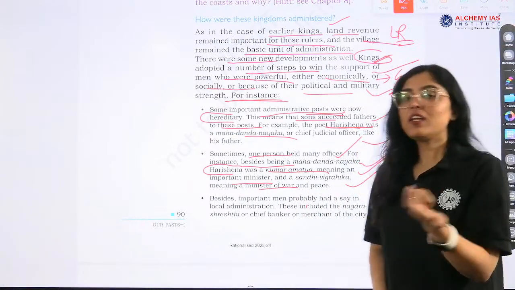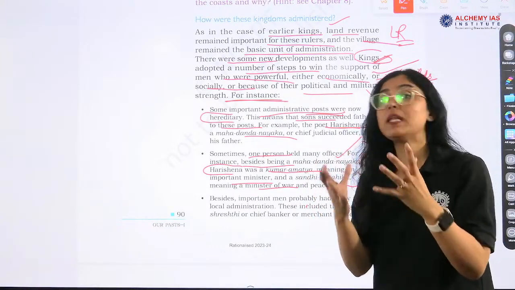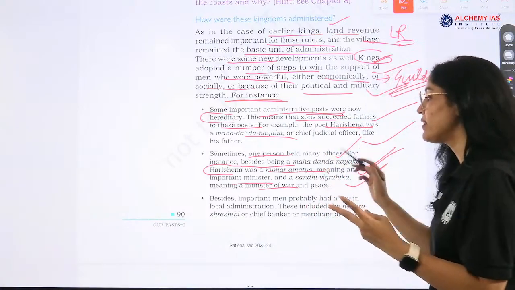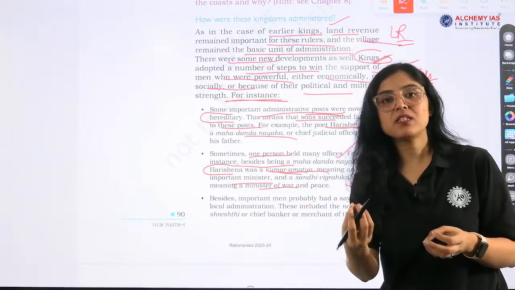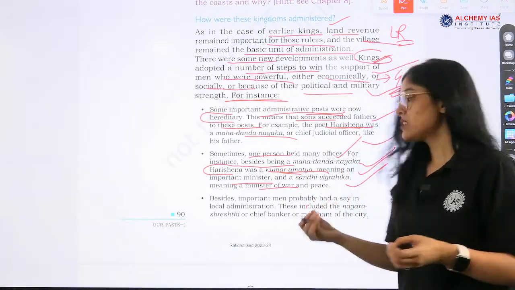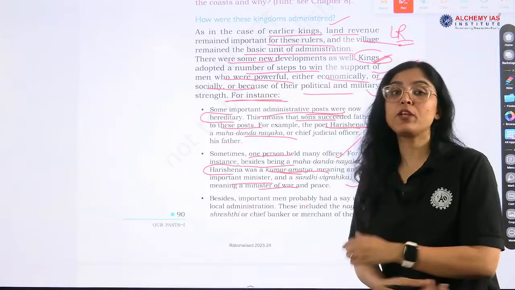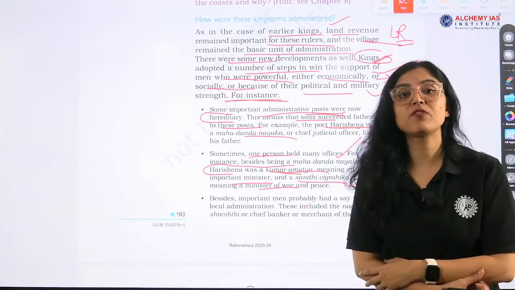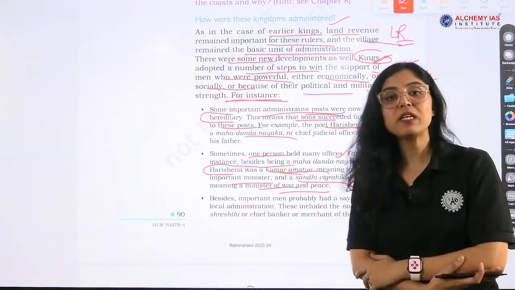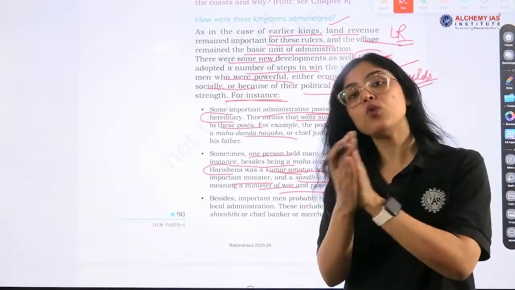See, one information is what? That Harishena was holding many posts. Second information is what? That Kumaramatya is who? He is an important minister. So, it can also be asked, who is Sandhi Vigrahika? This question has come in the UPSC examination. Okay. So, Sandhi Vigrahika was responsible for what? He was a Minister of War and Peace. All these posts and their responsibilities are also asked sometimes.